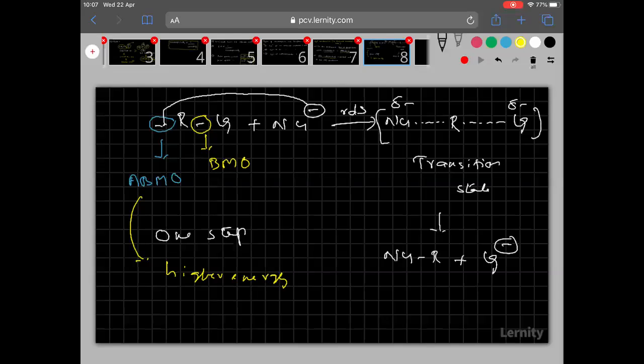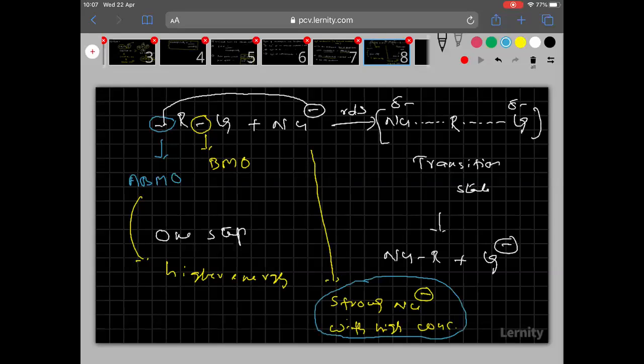Clear? So now tell me, which nucleophile will fill the electrons in high energy? Which nucleophile is favorable here? Remember, only a strong nucleophile can fill the electrons in a higher energy orbital, a strong nucleophile with high concentration. So remember everyone, strong nucleophiles favor the SN2 mechanism, because only strong nucleophiles can fill the electrons in anti-bonding molecular orbitals.